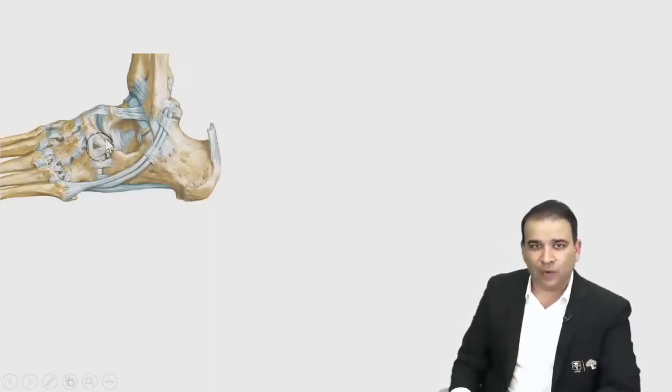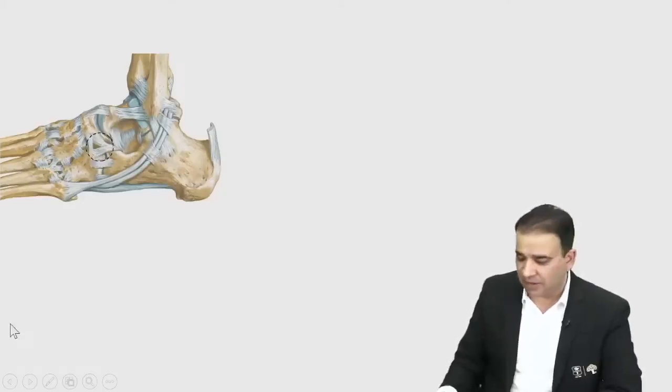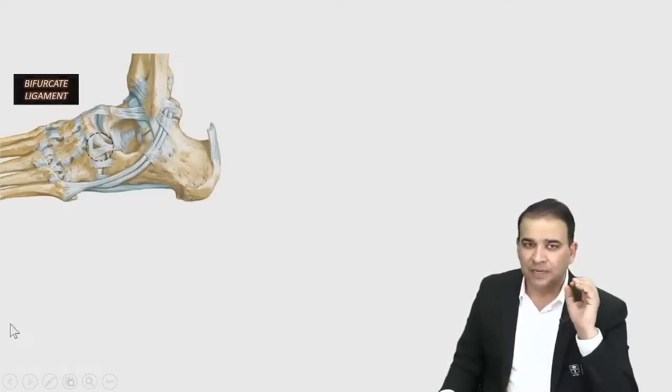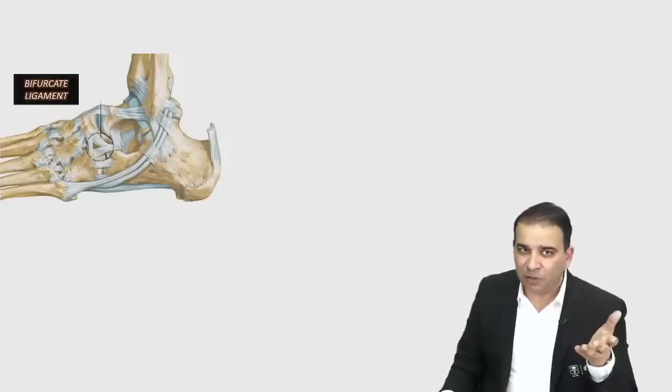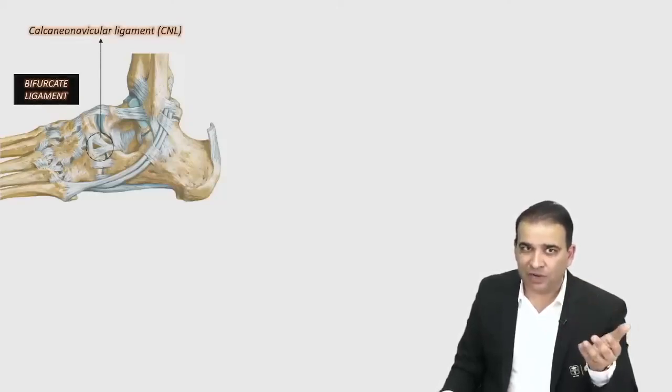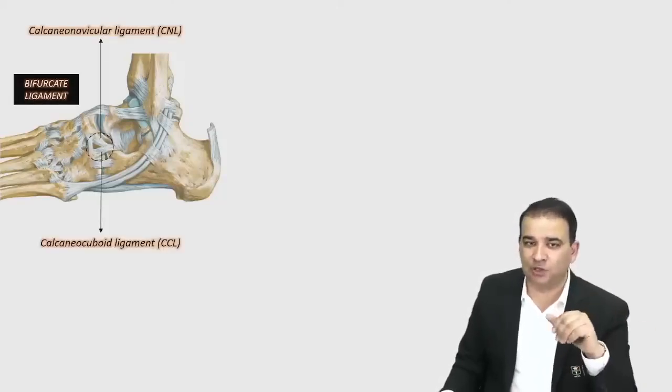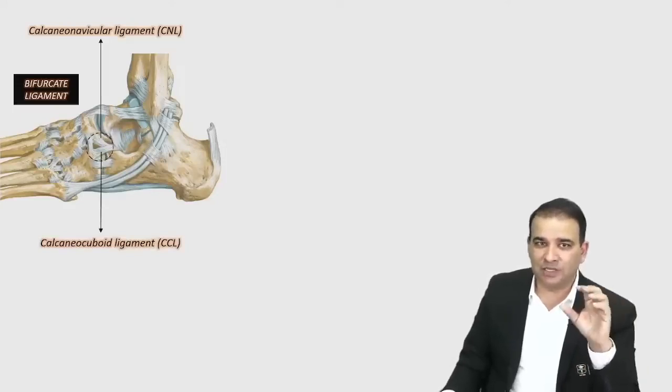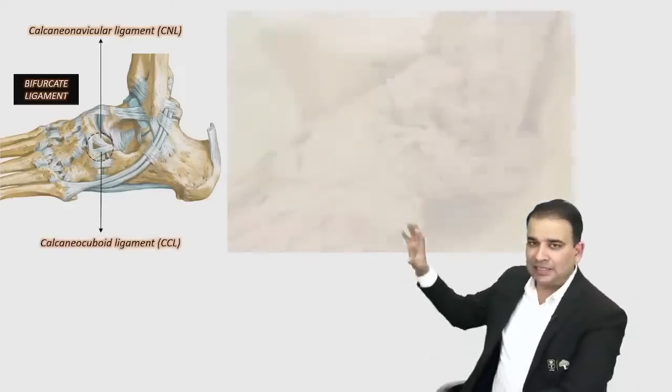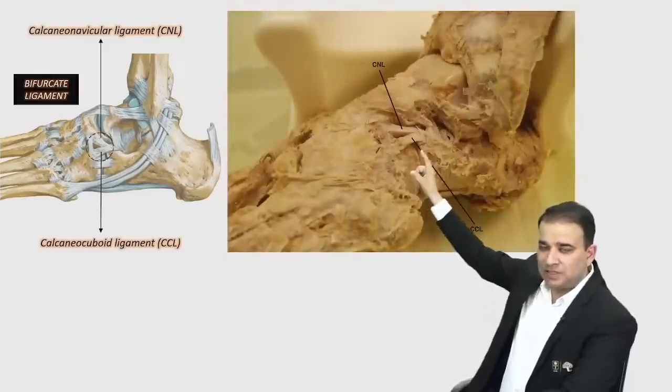Look at that ligament which has a stem attached to the calcaneum, and it is bifurcating into 2 parts here. One of the parts is attached to the cuboid bone, that's the foot from the lateral side, and one is attached to the navicular bone. That's the bifurcate ligament having two bands. We have the calcaneonavicular band, you can say calcaneonavicular ligament, and we have the calcaneocuboid band, or calcaneocuboid ligament. So these are the two parts of the bifurcate ligament, and that's how this ligament will look. It's a very nice picture of this bifurcate ligament.